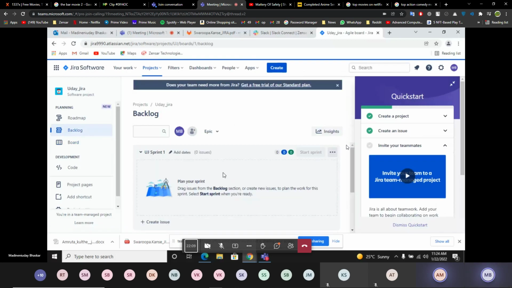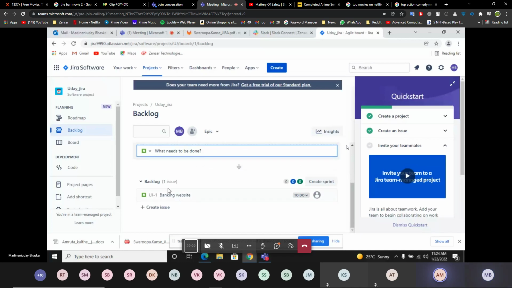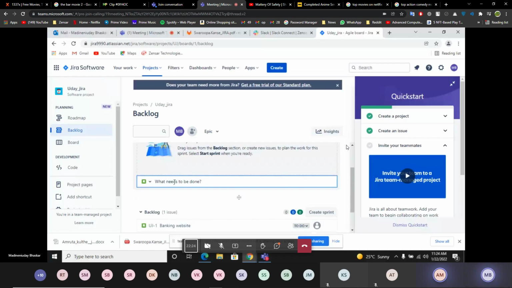Here you have to create an issue, which is already one created, and also create one here only. What needs to be done? Anything. What do you want to do? Like work on front end, anything, type. Okay.